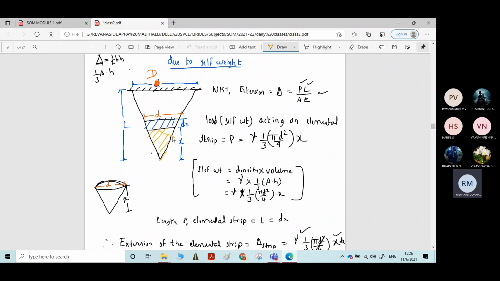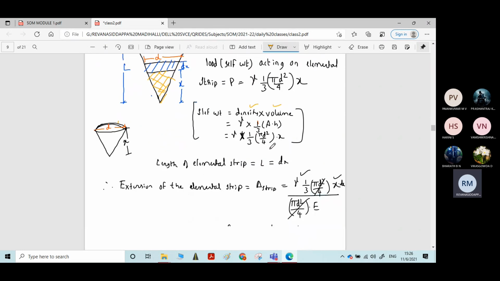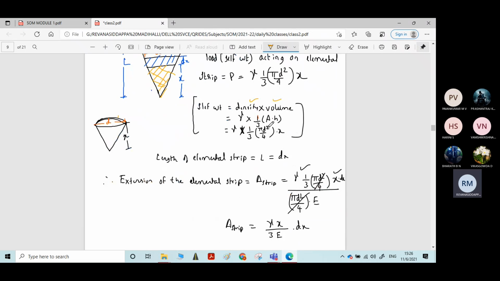So we need to calculate this self weight. I have drawn a separate figure of this portion here. Self weight is nothing but density into volume. It is a standard formula you need to remember, students. Density multiplied by volume will give weight always. Density I denoted by gamma, into volume, calculated as volume of this cone.